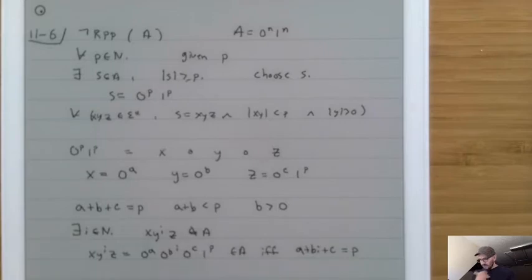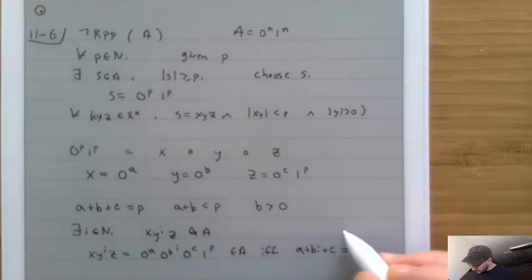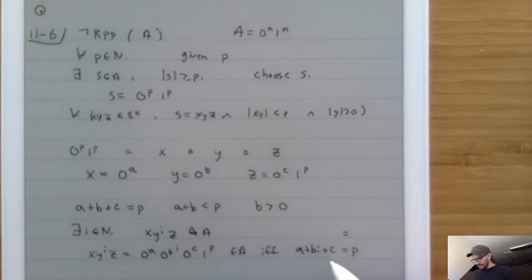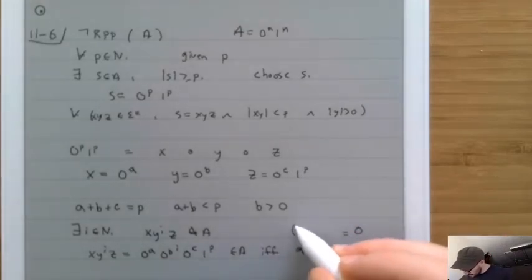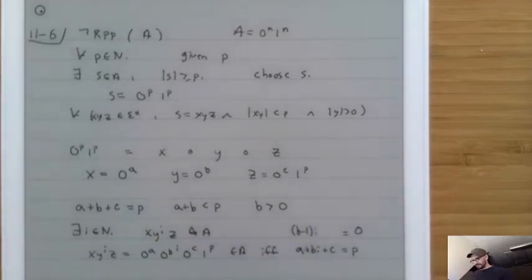Okay, well, we can subtract a plus b plus c from both sides. So we'll get a minus a is 0, c minus c is 0, p minus p is 0, and then we'll get bi minus b is equal to 0. So we'll get b times (i minus 1) is equal to 0.